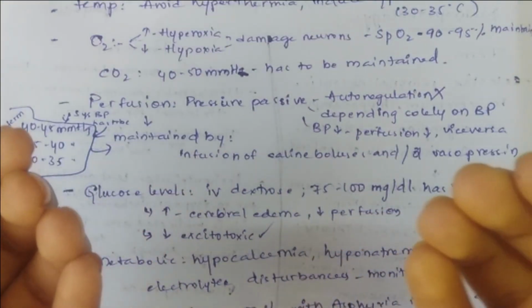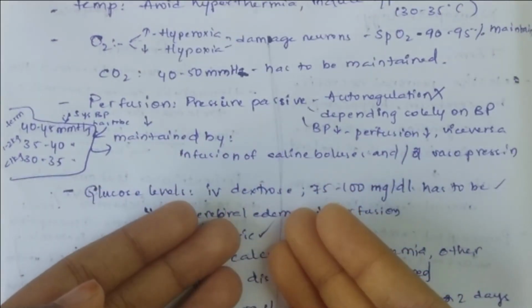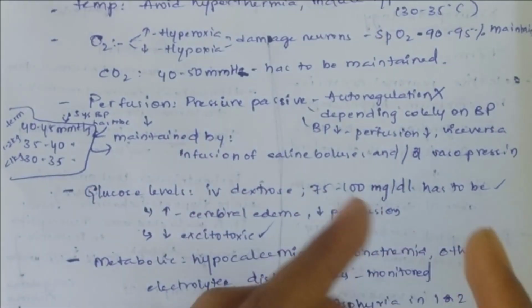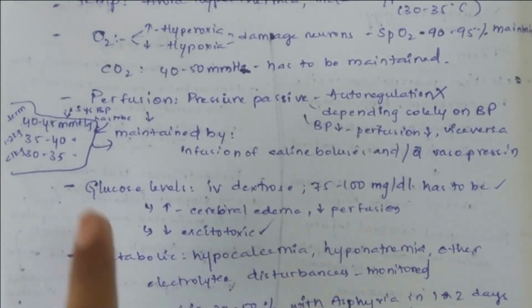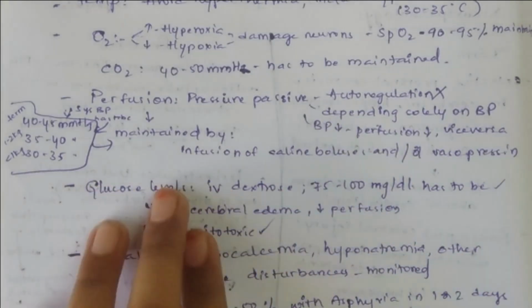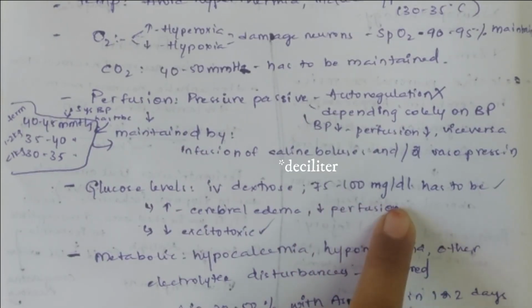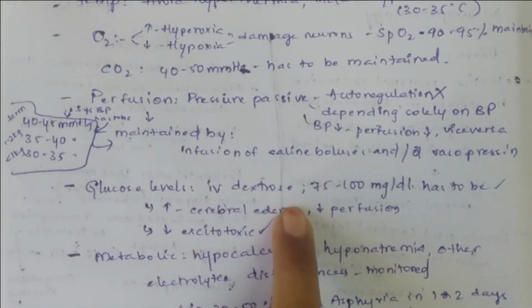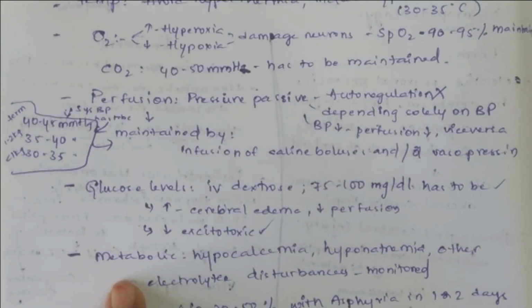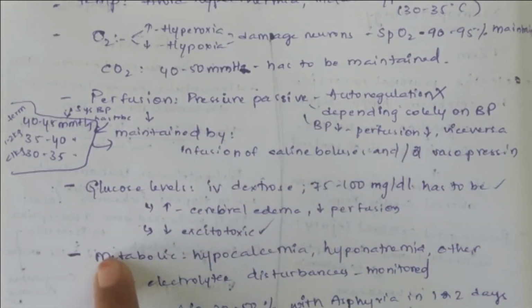That leads to accumulation of fluid in the brain, which causes cerebral edema and further leads to reduced perfusion. If there are low levels of glucose, that is also toxic. So you have to maintain optimum levels of 75 to 100 milligrams per liter by giving IV dextrose. And you have to infuse glucose by IV dextrose after measuring the glucose levels of the baby.